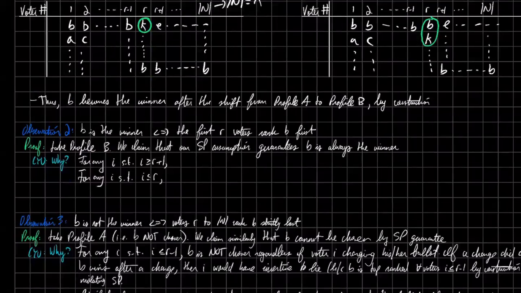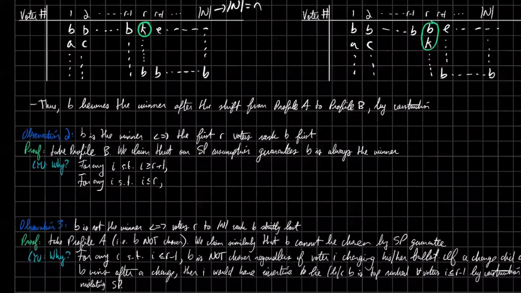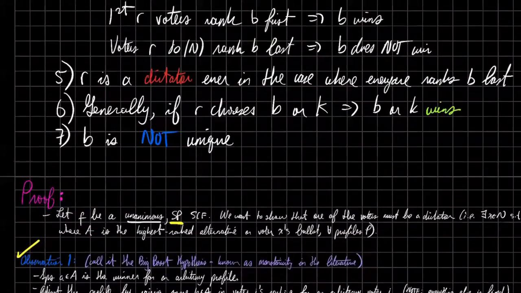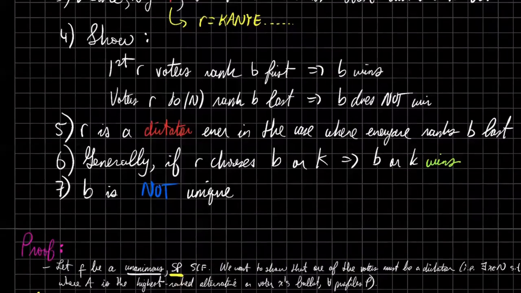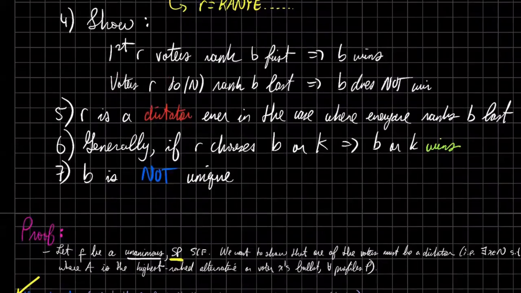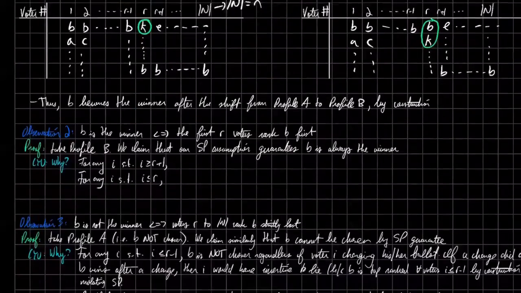Now we're going to make another observation, because what proofs are finished without a bunch of random observations. You'll recall this is the first thing that we wanted to show. Sorry for scrolling. We wanted to show that if the first R many voters rank B first, then B is going to win. We're going to prove that, and then we're going to prove the one right after that, because they go hand in hand.